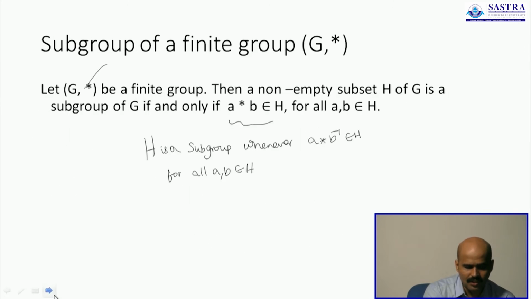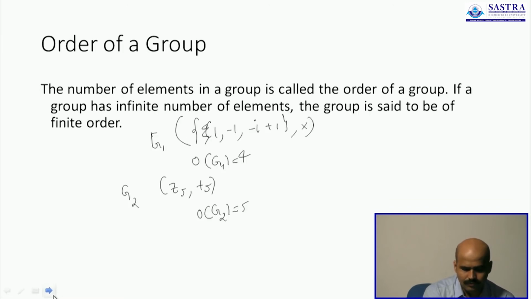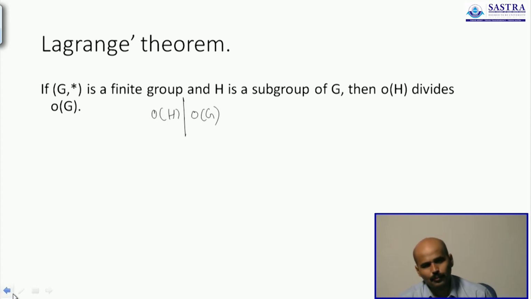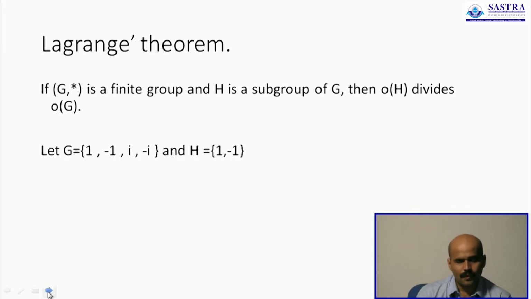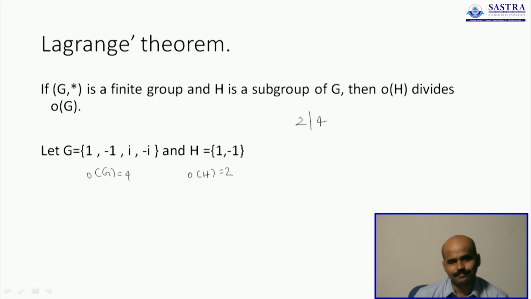whenever H is a subgroup of G, order of H should divide order of G. So when you have 1, minus 1, I and minus I, and H is {1, minus 1}, it clearly makes sense, because order of H is only 2 and order of G is 4, and we know that 2 divides 4. Now because it is a subgroup, this goes without saying.